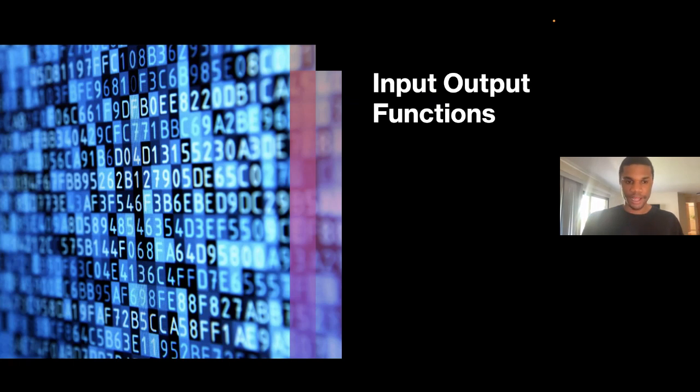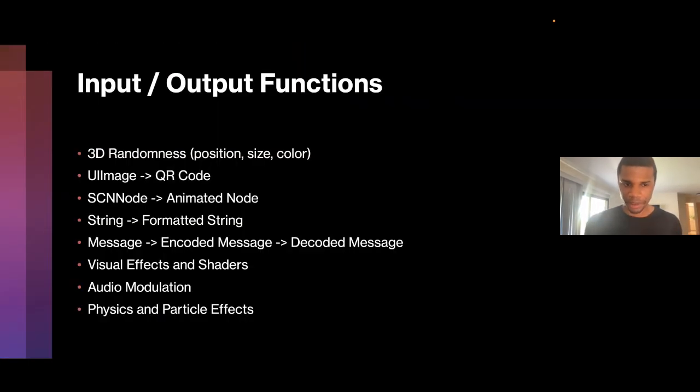So let's take a look at some of the examples, because this is where it really gets a little bit more technical. What's really key here is that you need to know what you're asking for. And I mentioned this in the first slide, and I'm bringing this back up because, again, you can ask for anything, but it's more so the format and the how that's really important. So let's start at the top. 3D randomness, whether that's position, size, or color. If you want it to randomly scatter objects throughout your scene, ChatGPT can definitely create a great function for you to do that. And again, you want to focus on the input and the output.